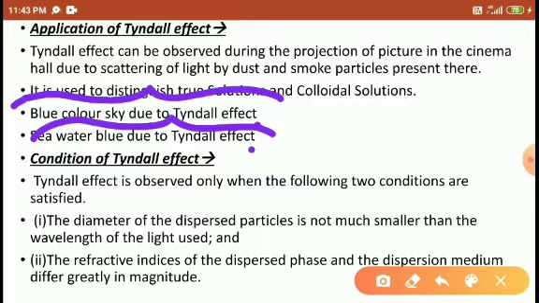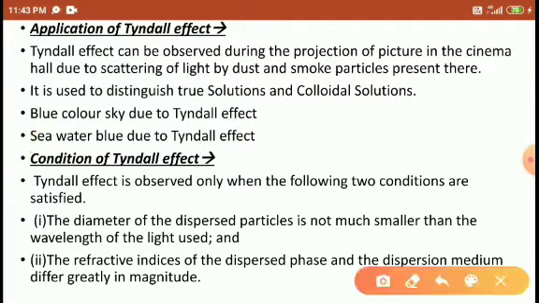The seawater contains a large number of colloidal particles. Those colloidal particles scatter the light, and then it looks like a blue color. So these are the applications of the Tyndall effect, students.